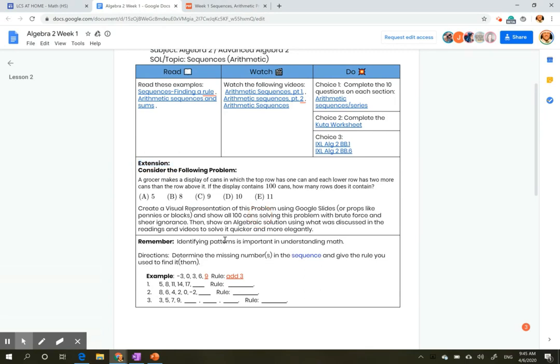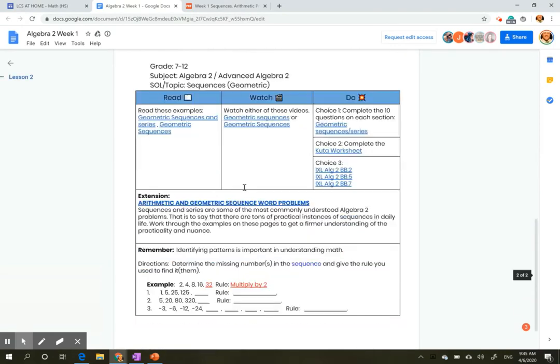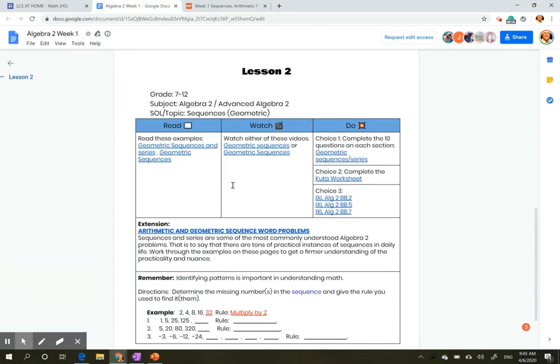And then I put an extension in there, something that you can do to really stretch. I'd expect our advanced Algebra 2 students to be able to do the extension problems and write them out really well. On the second lesson, you're going to notice more of the same thing. This time there's 3 IXLs because the IXLs are really, really quick. And we're covering a lot of material in just 1 lesson.